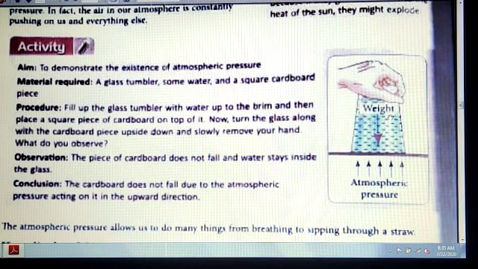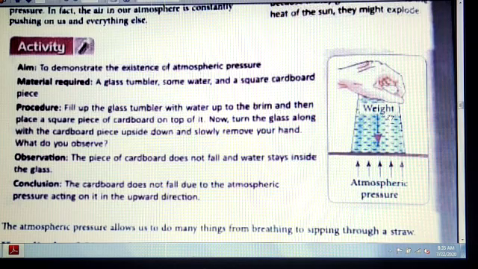The piece of cardboard does not fall and the water stays inside the glass. Now, what is the conclusion of this activity? The cardboard does not fall due to the atmospheric pressure acting on it in the upward direction. So what have we read in this activity? It demonstrates the existence of atmospheric pressure.